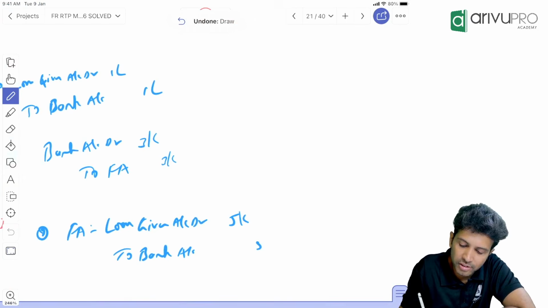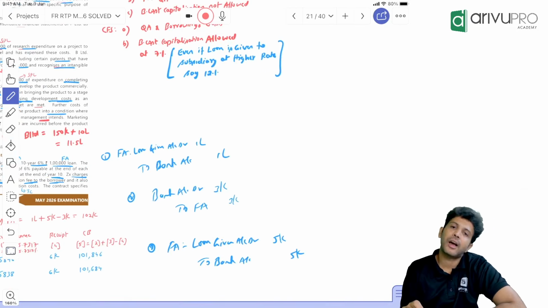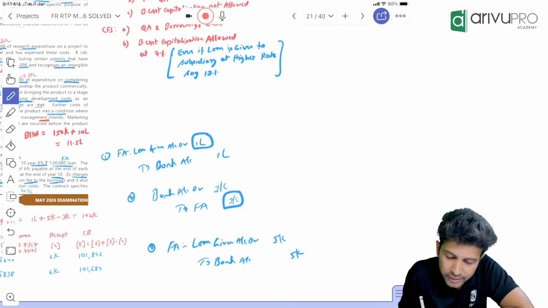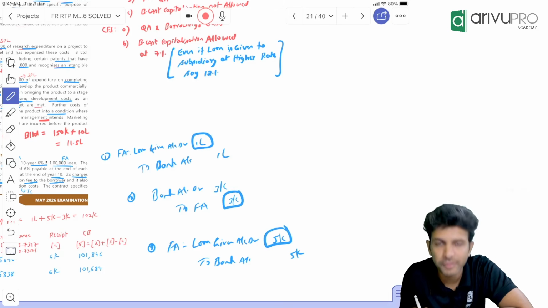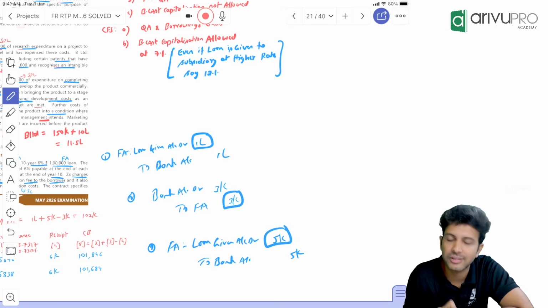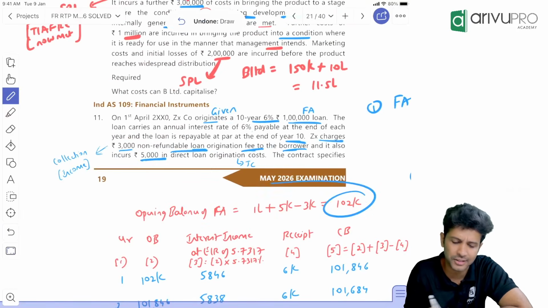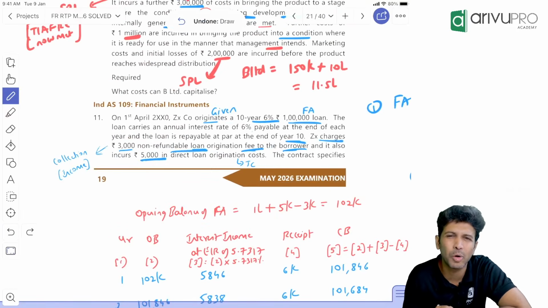Okay, people. So that means what is the net value of financial asset? Financial asset balance: here you debited 1 lakh, here you credited 3,000, so minus, and here you debited 5,000. Add 1 lakh minus 3,000 plus 5,000. So 1 lakh 2,000. That is the initial balance of financial asset. 1 lakh 2,000. That's all the drama over here.